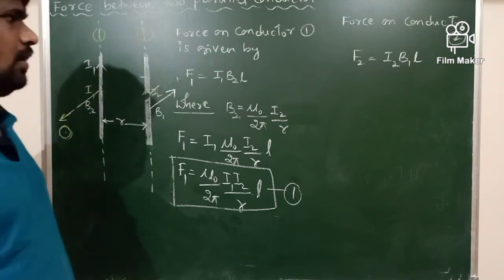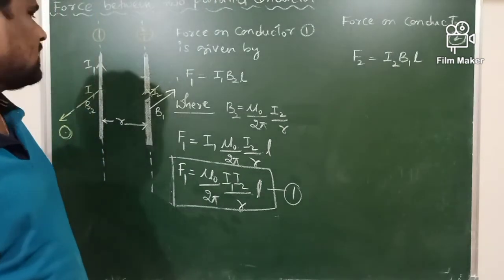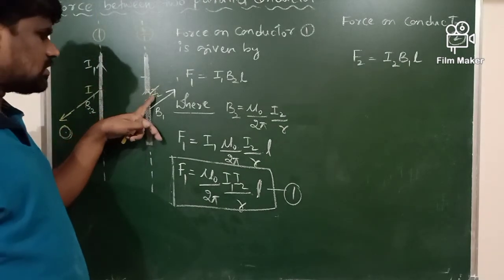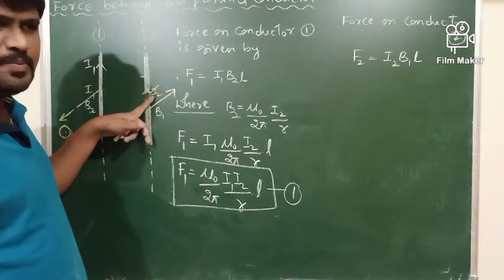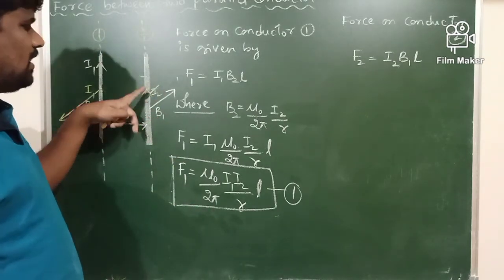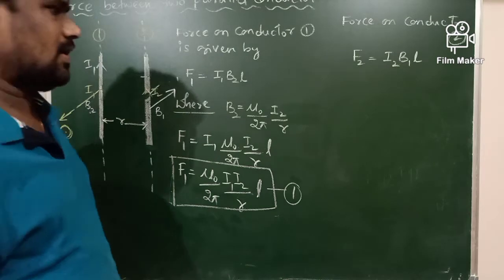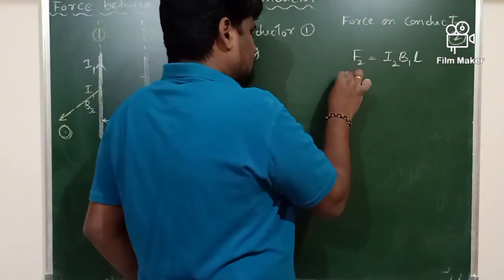What is F2 here? The force acting on the second conductor is given by how much current is flowing? That is I2. In which magnetic field is it present? That is B1 multiplied by the length of the conductor. Then what is B1 here?